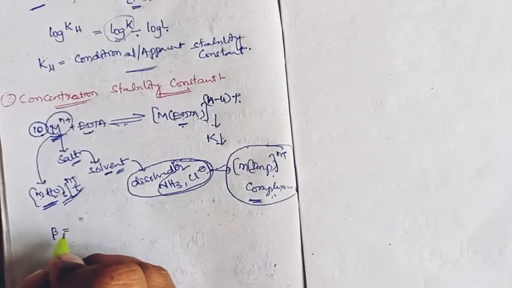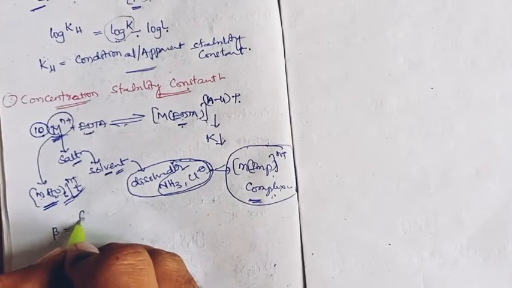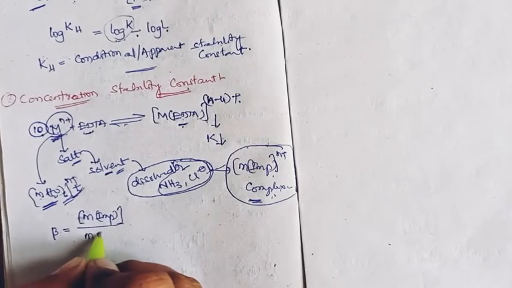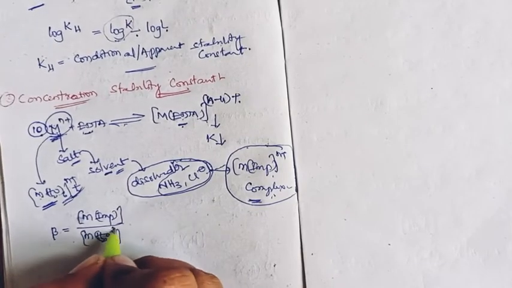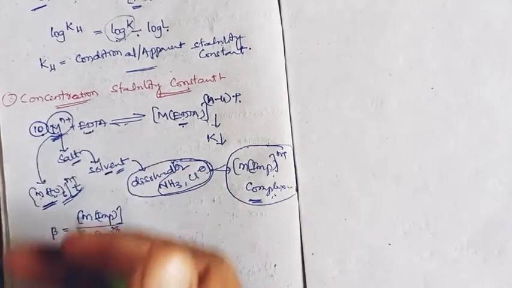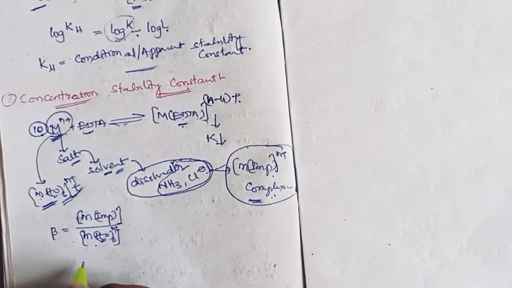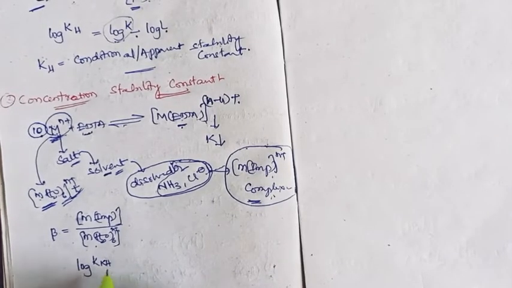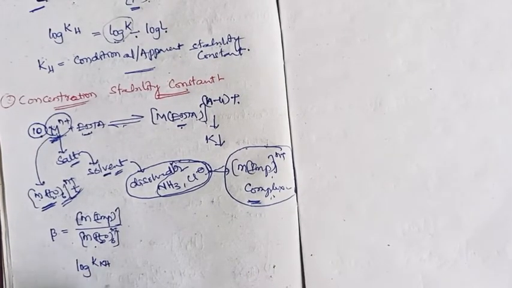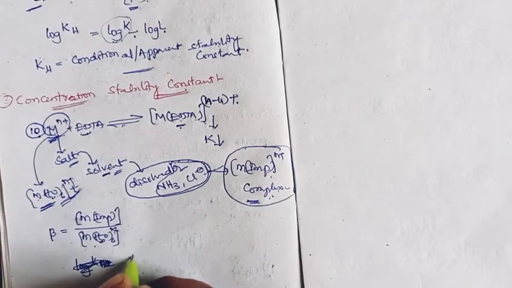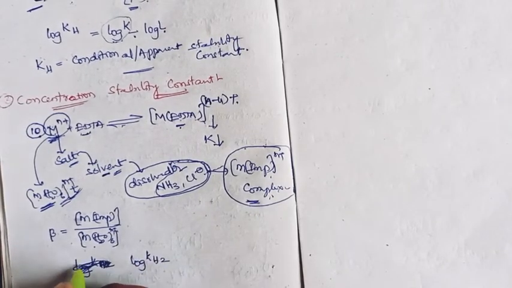Beta is equal to the metal impurity complex concentration divided by the active metal aqua complex concentration. When this is subtracted from the apparent or conditional stability constant, it generates a new stability constant, termed log KHZ.